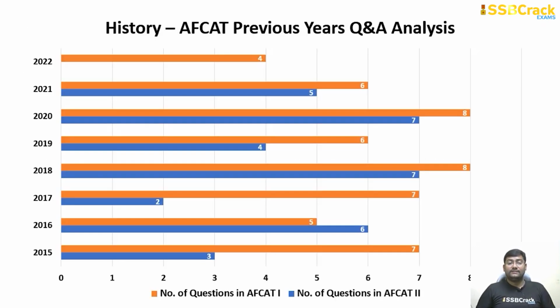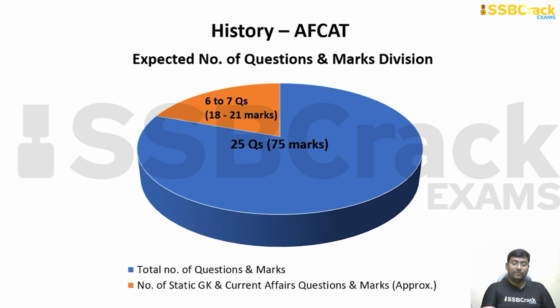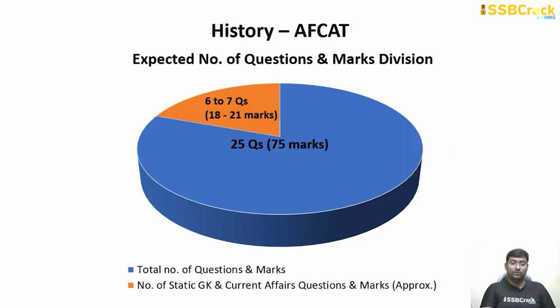And history, the most important part in your entire humanities syllabus, no doubt, because easily 5, 6, 7, even 8 questions are asked from this section, and even in the recent attempt, AFCAT 1 2022, 4 questions came directly from this section itself. So going by the trend, easily 18 to 20 marks can be fetched from this section alone, where you can expect 5 to 6 or 6 to 7 questions.